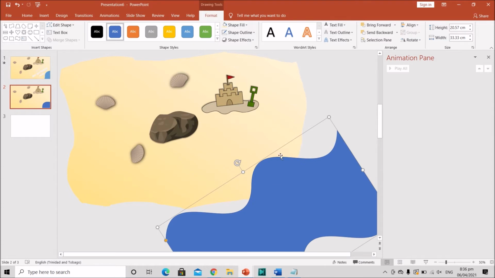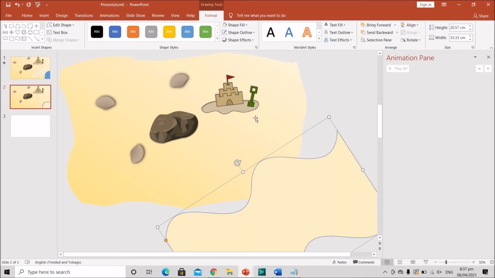And what I'm going to do first is create the sort of dark layer that you see that is left behind when the water comes on the sand and it leaves a dark layer. That's what we're going to create first, and we're going to build our way up from there. So I'm going to select shape fill, and it's the same color as the sand. Just going to take out the outline.